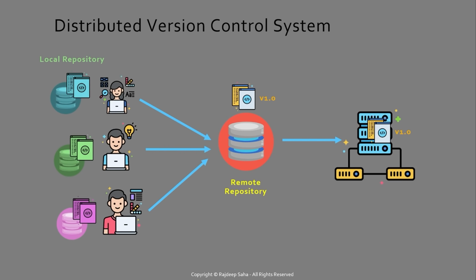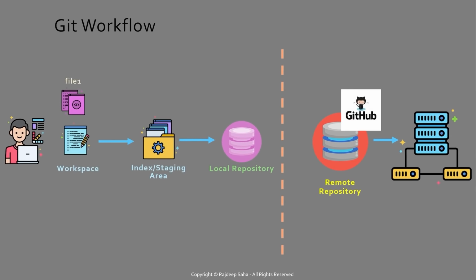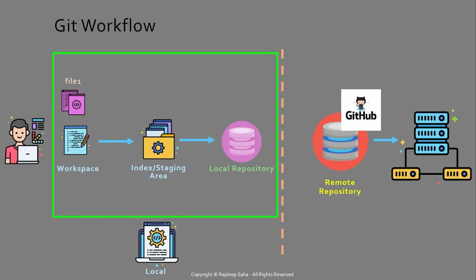At this point, we understand the high-level flow of distributed version control system. Let's take a closer look at the Git workflow. This lecture is pretty important because we will go over the core Git commands that you will use throughout the course as well as your real-world projects. For simplicity, we are just going to take one developer. So the left part where there is local repository, it actually looks like this. So everything on the left of the dotted line is in the user's local machine.